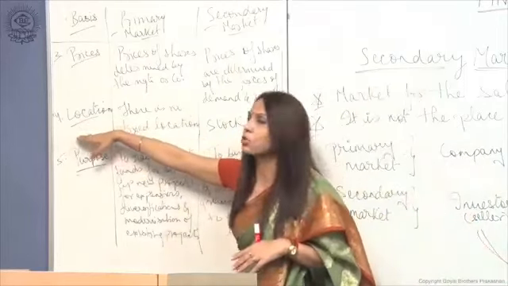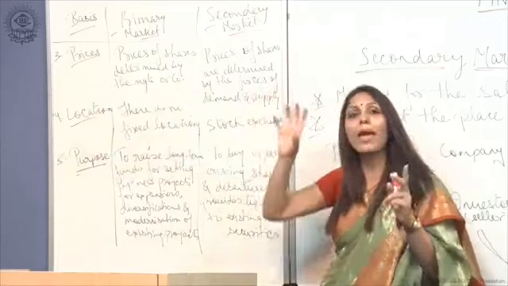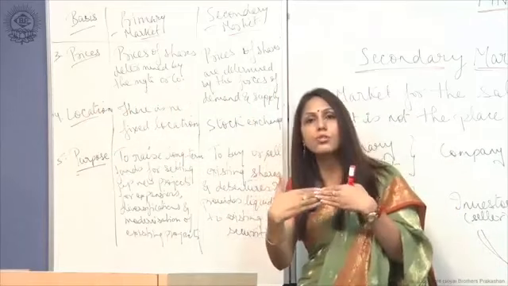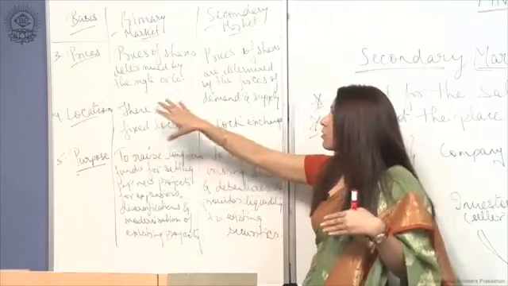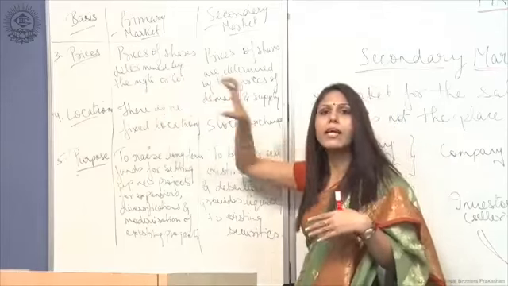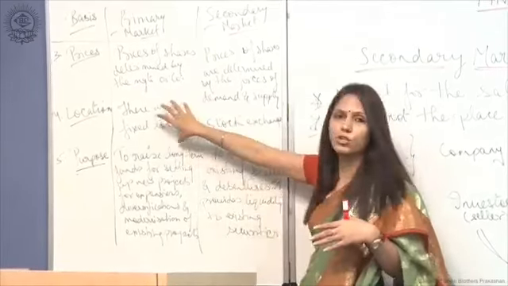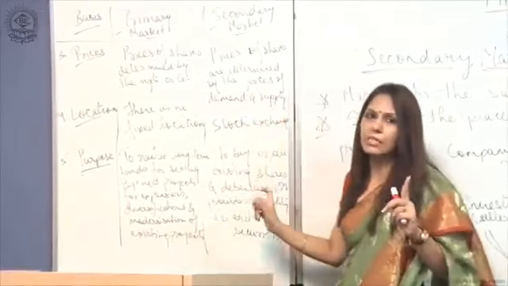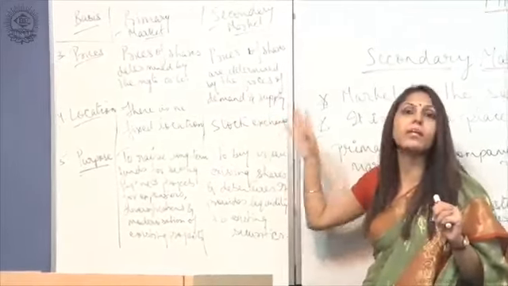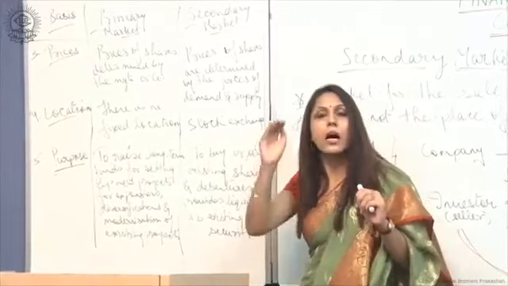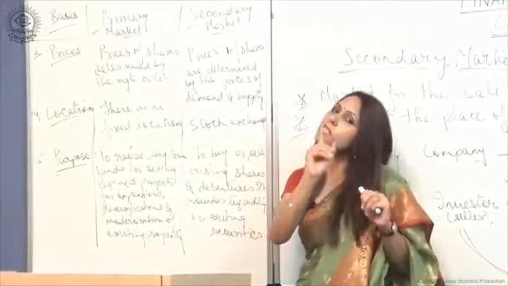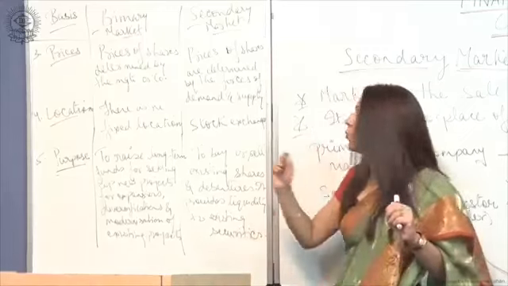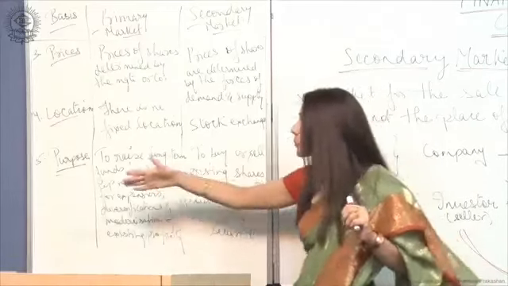The next point is the location. Location means where particularly the transactions take place. In the primary market there is no fixed location for the transactions. Whereas the transactions in the secondary market take place at a certain fixed place that is called the stock exchange, with the help of a broker.